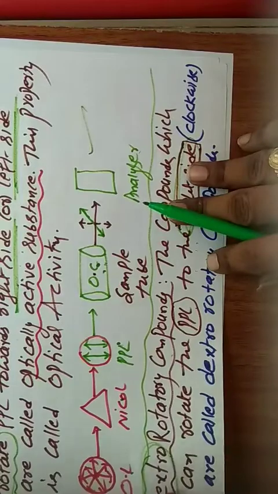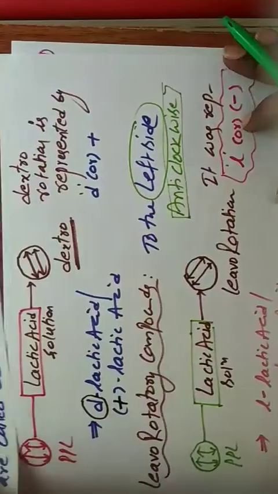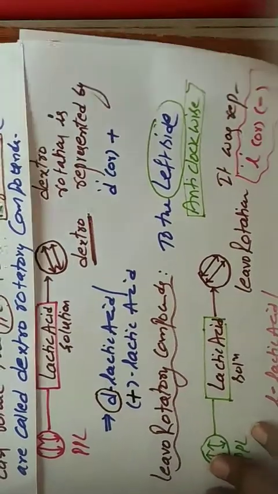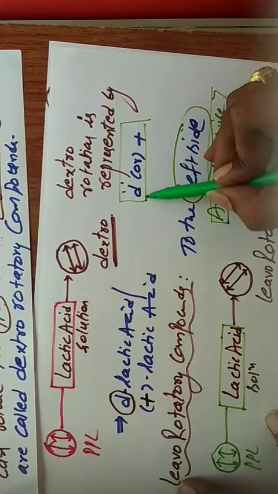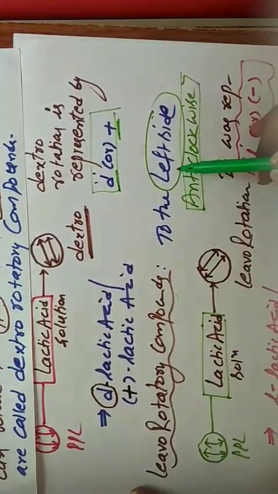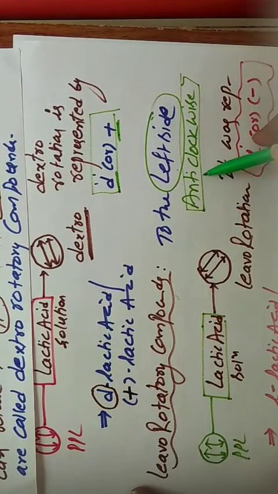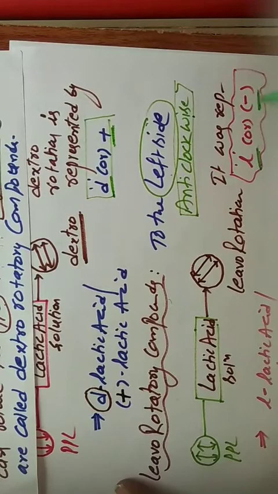Similarly, levorotatory. Dextrorotatory is represented by small d or plus. Levorotatory, left side rotation, that is the anti-clockwise direction. It is represented by small l or negative sign.